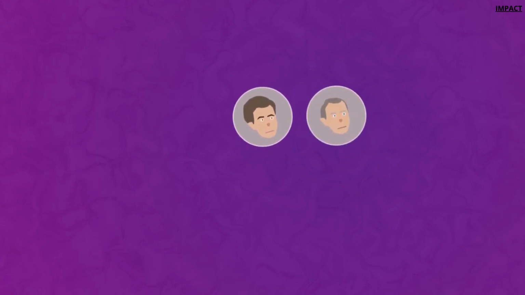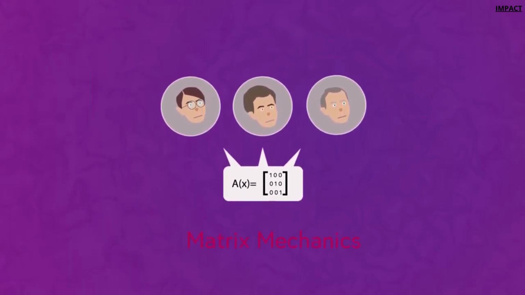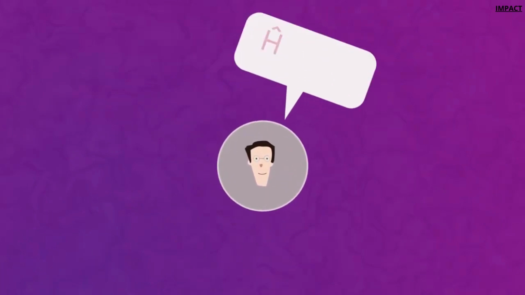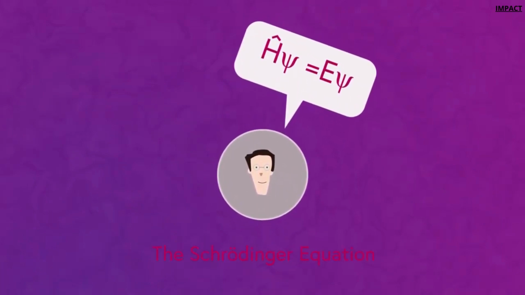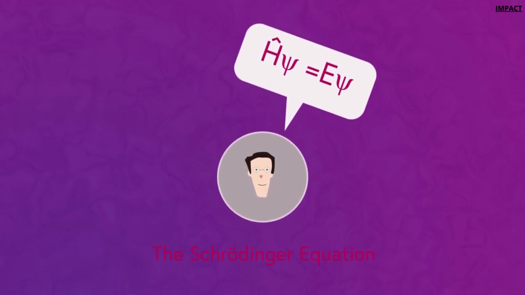Quantum mechanics was pioneered by Werner Heisenberg, Max Born, and Pascal Jordan in 1925 with their development of matrix mechanics, the first cohesive explanation of quantum mechanics. In the same year, Erwin Schrödinger published an equation which is used to describe the change over time of the state of a quantum mechanical system.